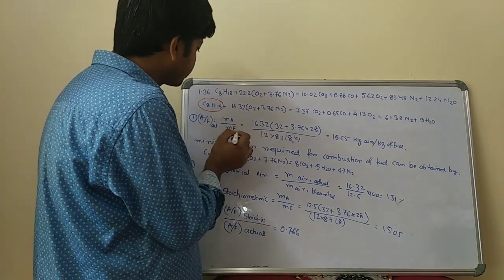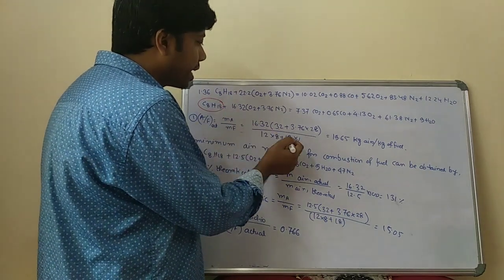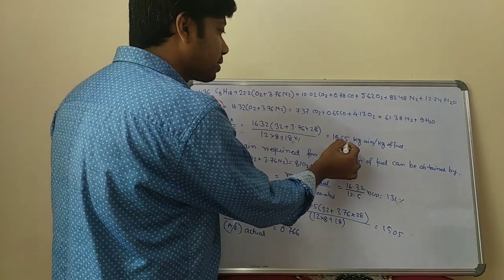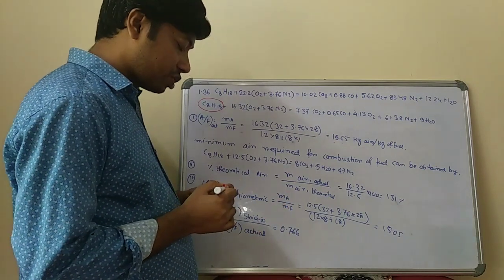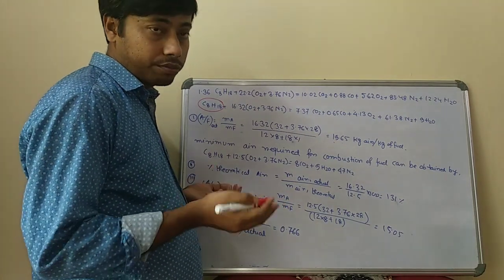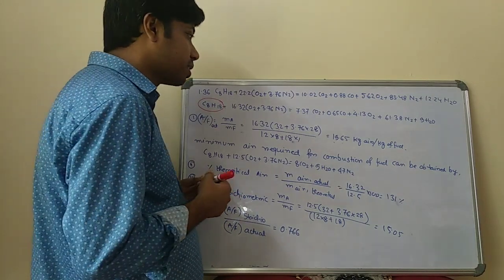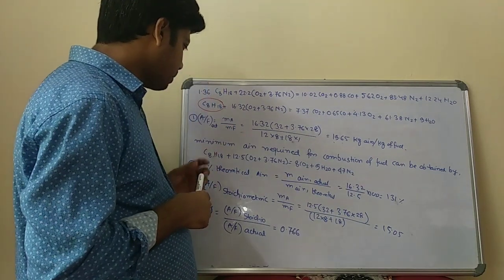C8 means carbon, that is 12 into 8, plus H18 is 18 into 1. So the air fuel ratio is equal to 19.65 kg air per kg of fuel, which means for the combustion of one kg of fuel, the required air is 19.65 kg. Now this is the actual.